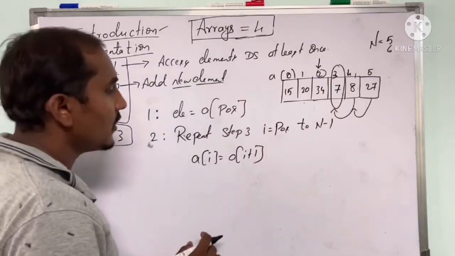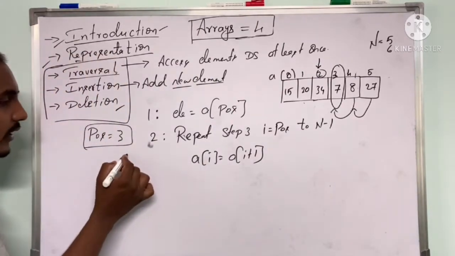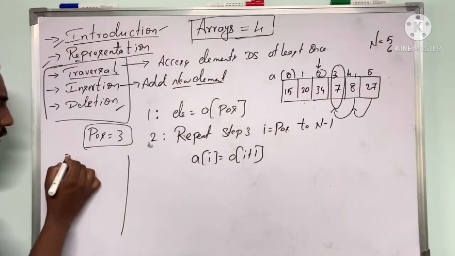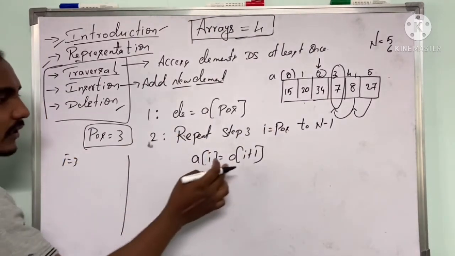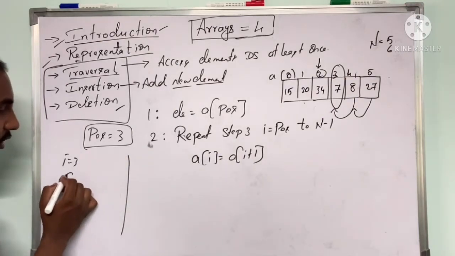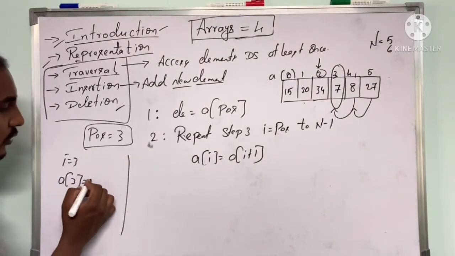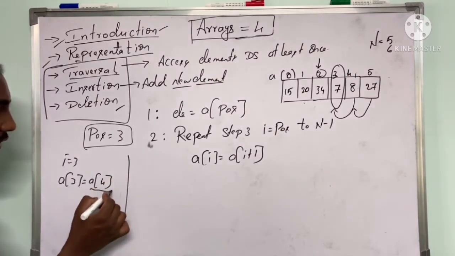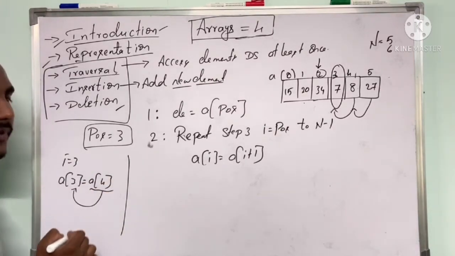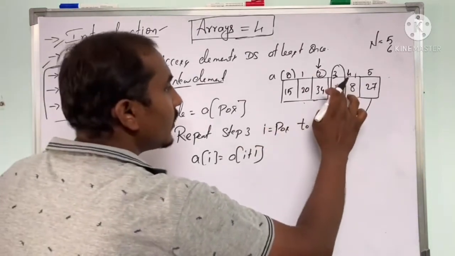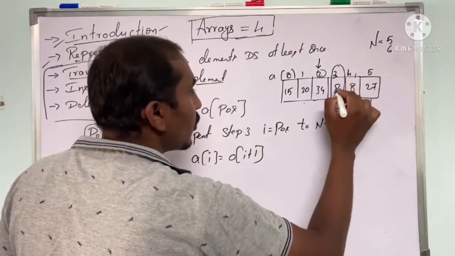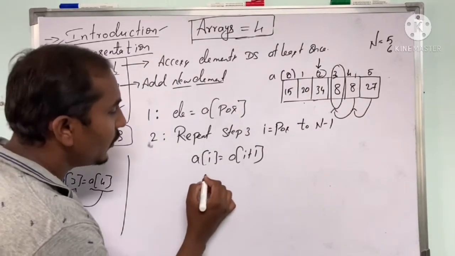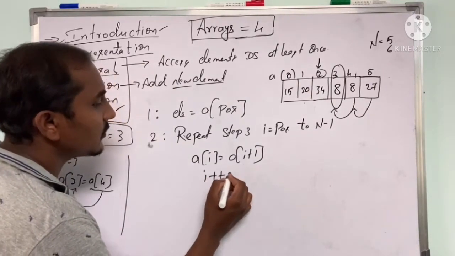In the sense, since we are starting with position, I value will be 3. So if I write a of 3 equal to a of 3 plus 1, which will be 4, the content of a of 4 will be copied to a of 3. So here instead of 7, I am going to get 8. And then we are going to increment I plus plus.